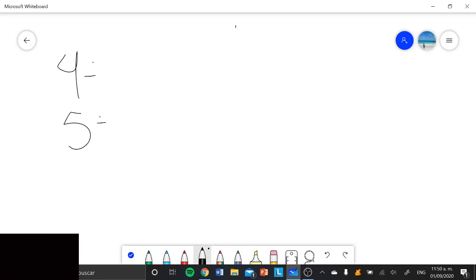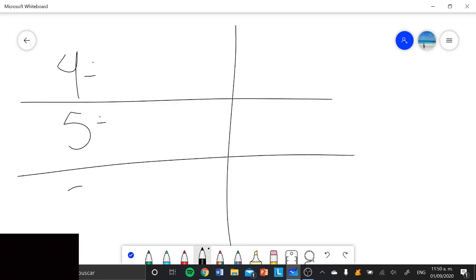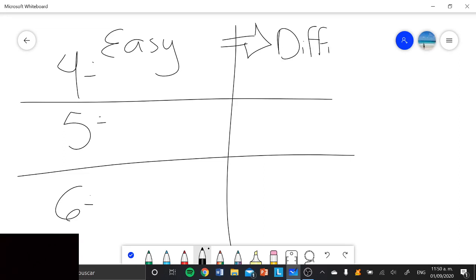Number 4 and 5. Probably we can use 6 over here. Okay, the number 4 that we have over here is easy, and the opposite of easy is difficult. So you guys already know what is easy. Easy, remember, that is fácil. And the opposite, obviously, is difficult, difícil.